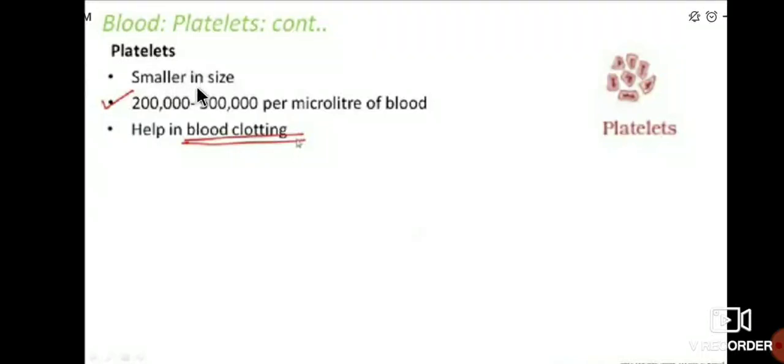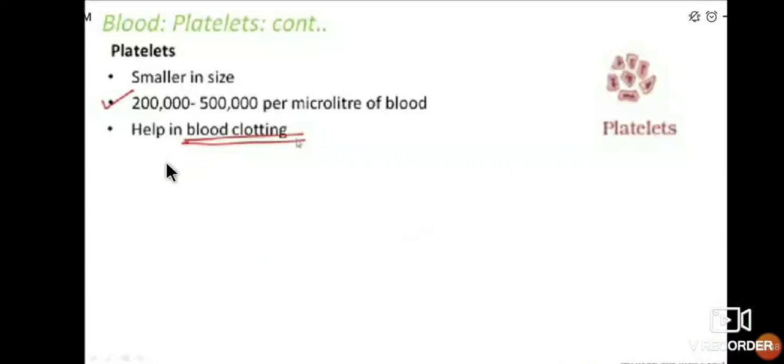Platelets are smaller in size. As compared to WBC, whose count is 4,000 to 11,000 per microliter of blood, platelets are smaller in size and the count is 2 lakh to 5 lakh per microliter of blood. So the count of platelets is more as compared to WBC, and their function is that they help in blood clotting.